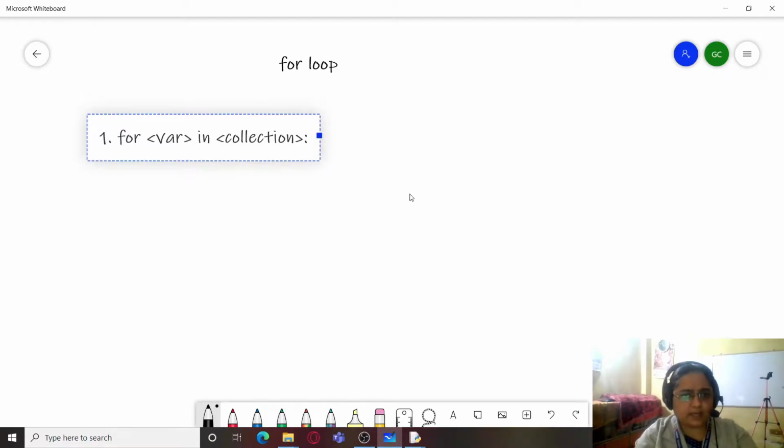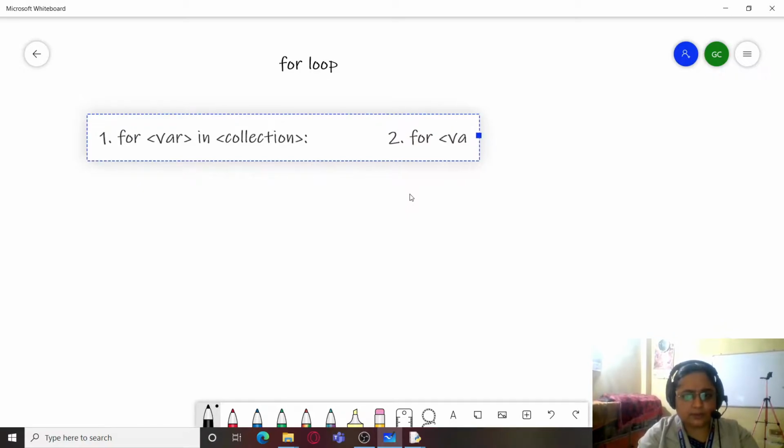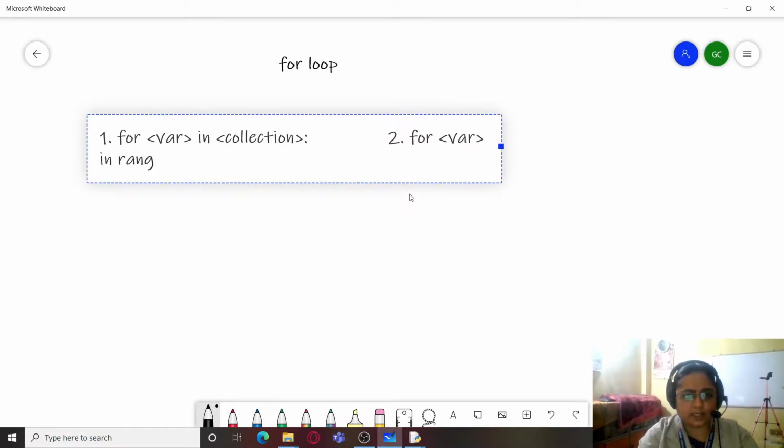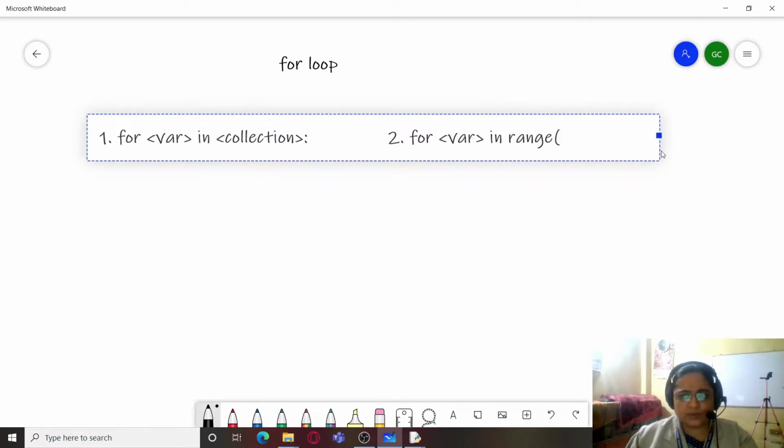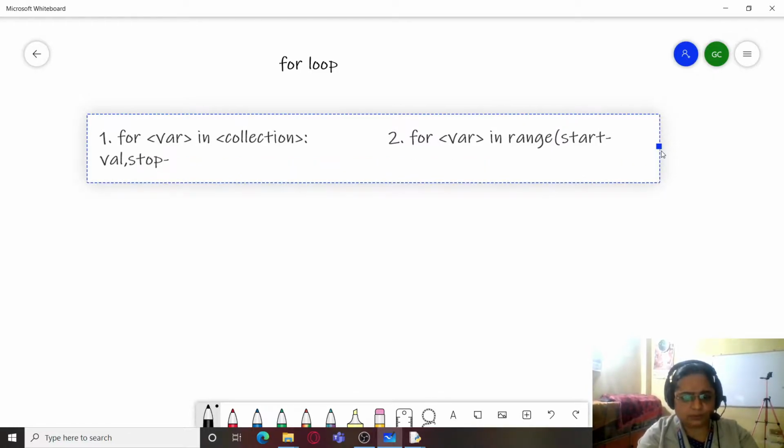Our second variant is for variable in range, that is, we use the range function where we give the start value, the stop value, and we give the step, or we can say the skip value.